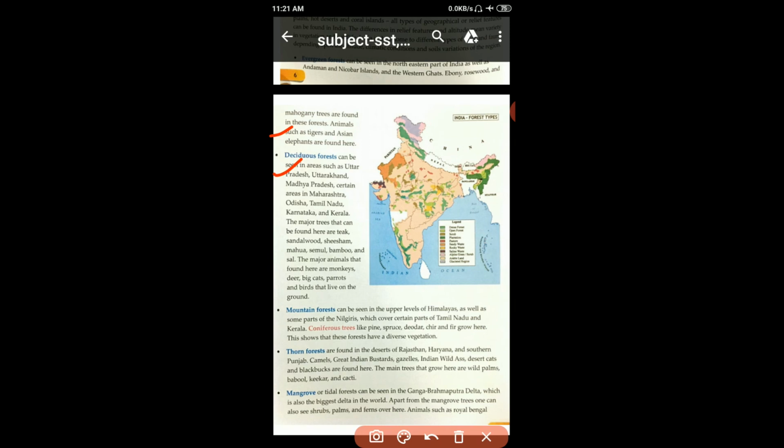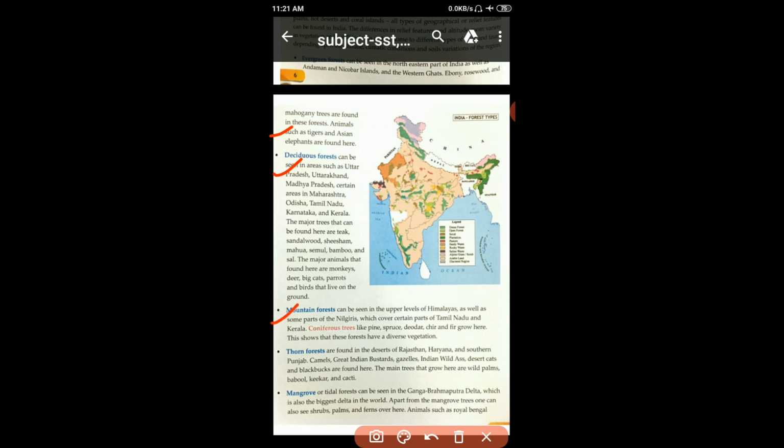Deciduous forest can be seen in areas such as Uttar Pradesh, Uttarakhand, Madhya Pradesh, certain areas in Maharashtra, Orissa, Tamil Nadu, Karnataka and Kerala. The major trees that can be found here are teak, sandalwood, shisham, mahua, semal, bamboo and sal. The major animals found here are monkeys, deer, big cats, parrots and birds that live on the ground. Okay students?